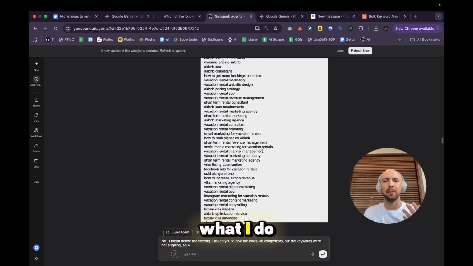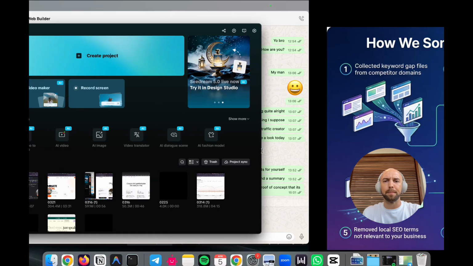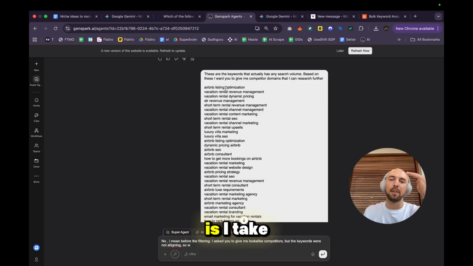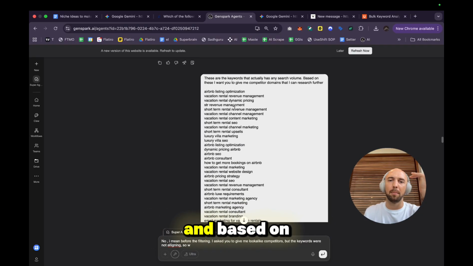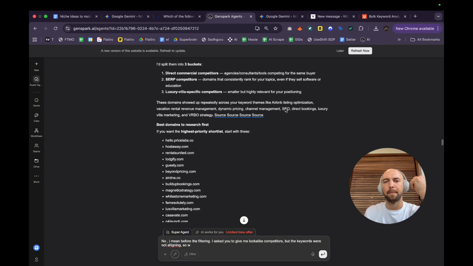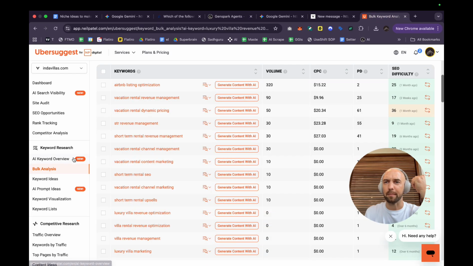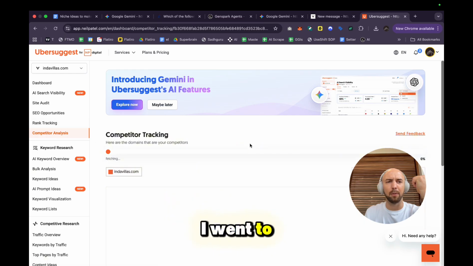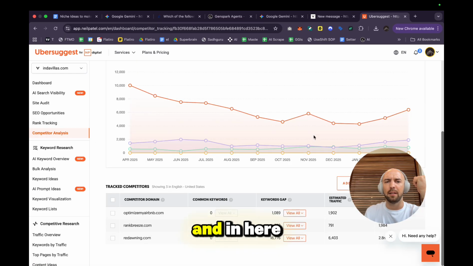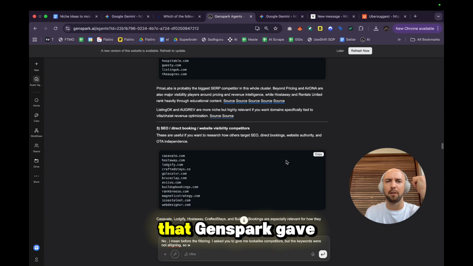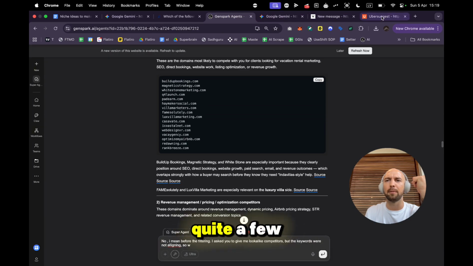So the next thing I do is I take these keywords that it suggested, and based on them, I asked it to give me competitors that would use these kinds of keywords so I can continue my search further. And that's exactly what it did. It gave me these competitors. So the next step I did was competitor analysis. Here you can see I only have 3, but actually I did 20 of the suggestions that Genspark gave me. You can see it gave me quite a few.